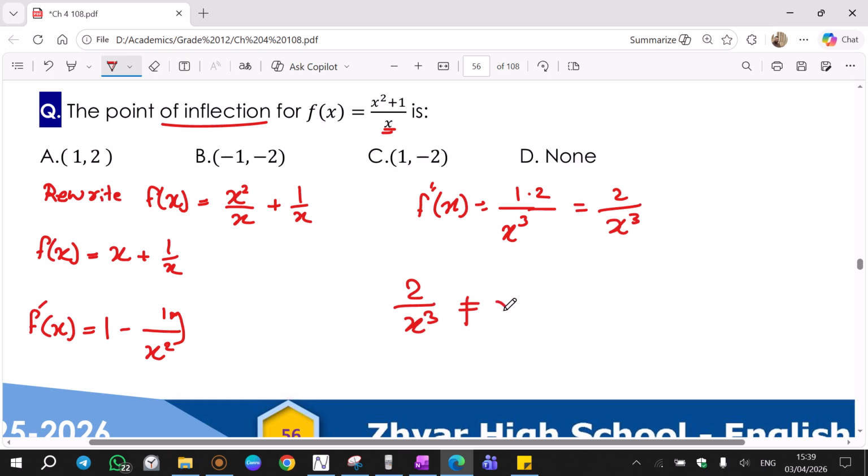That's not equal to 0. If we replace x with any number, we never get 0. So that's obviously telling us 1, 2 is not inflection. It can't be. Negative 1, negative 2. Surely, if we replace x with negative 1, we won't get 0. And same thing here. So the result will be none.